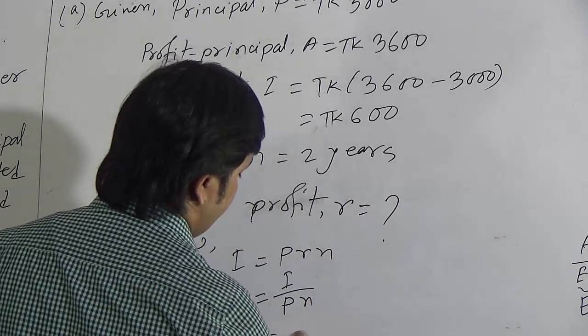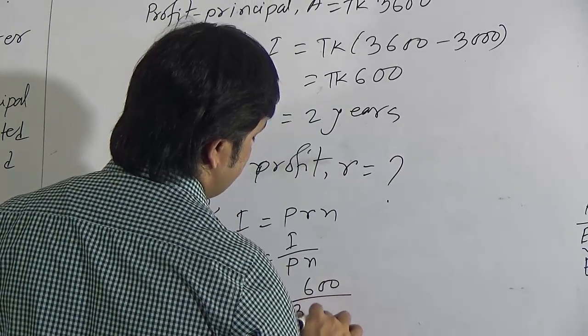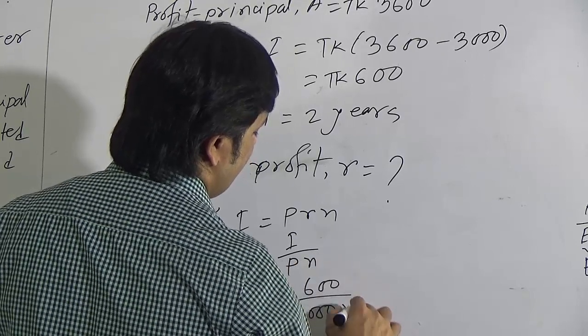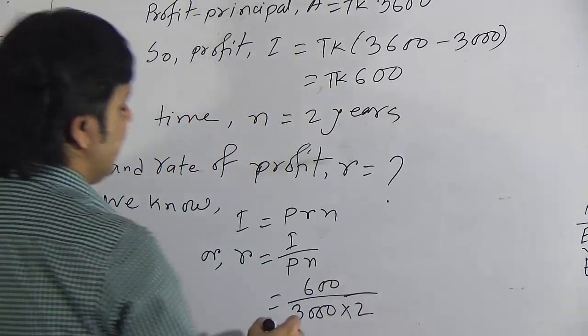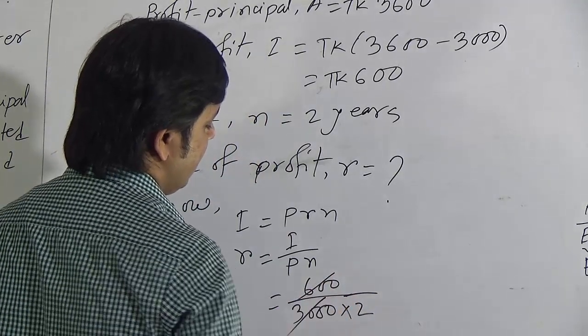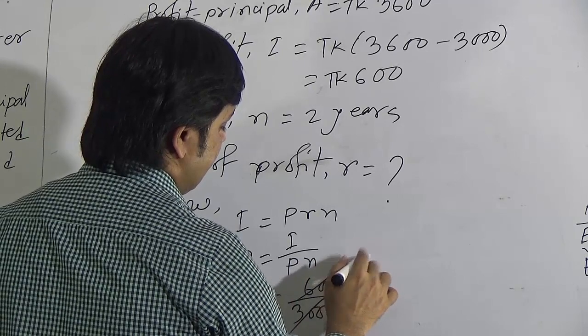Now put the value of I, that is 600. Put the value of P, that is 3000. Put the value of N, that is 2. So we can cut here 600, 3000.